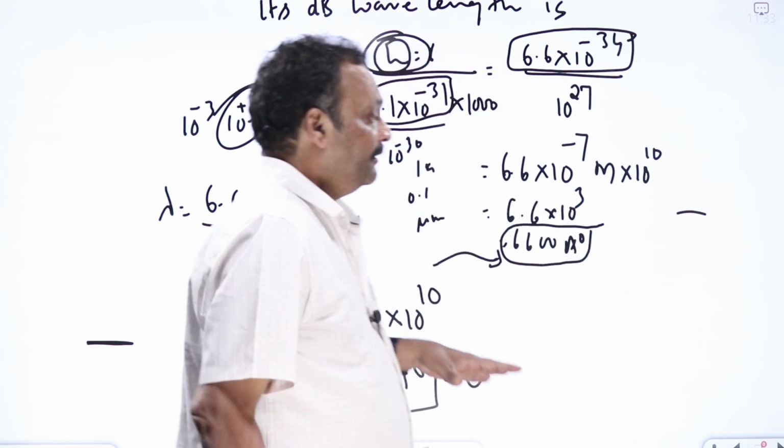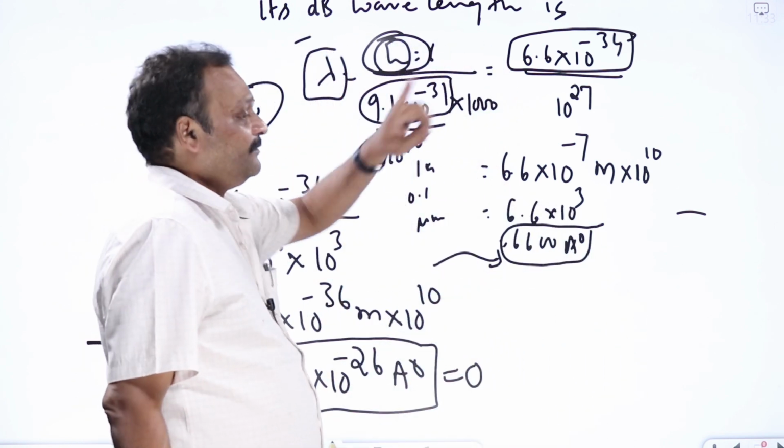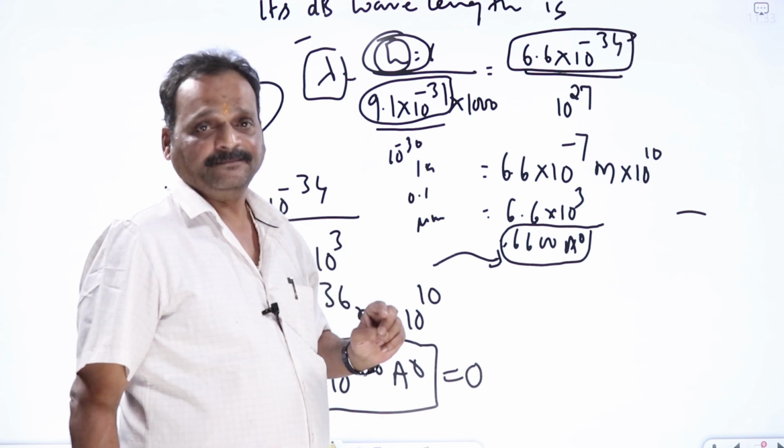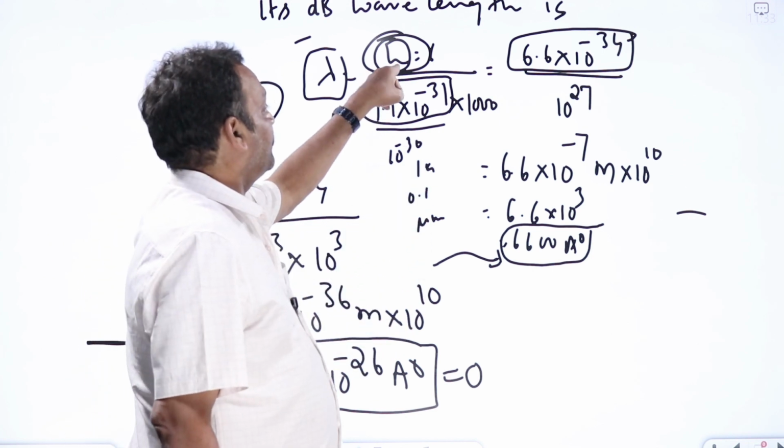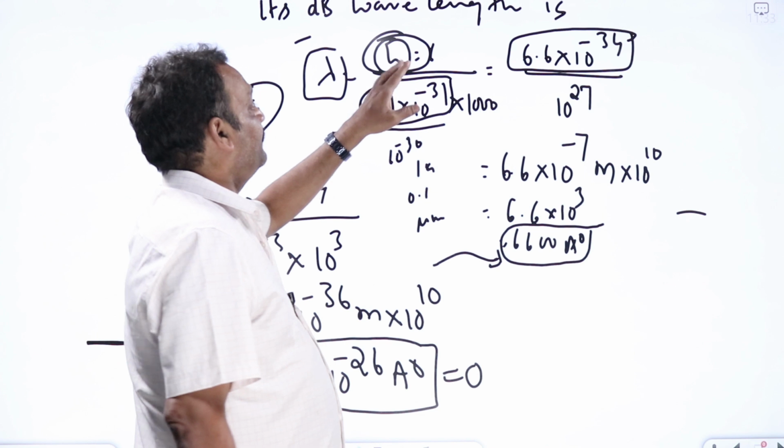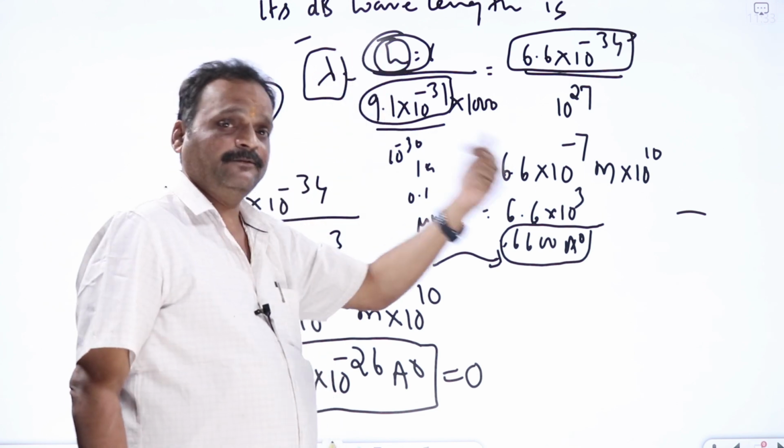Why is that happening? The difference between classical physics and quantum physics is h. Wherever h is used in the formula, we have to go for quantum physics.